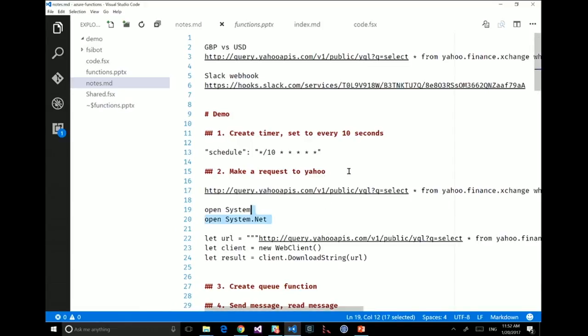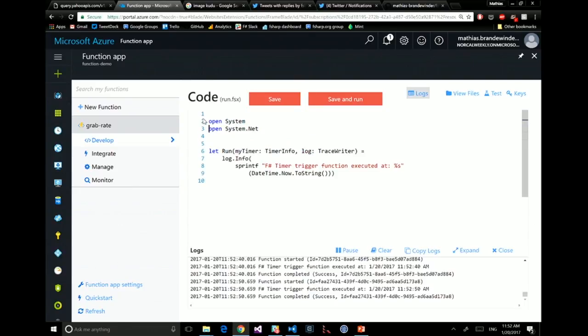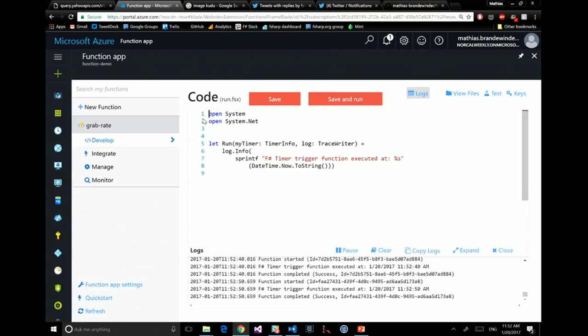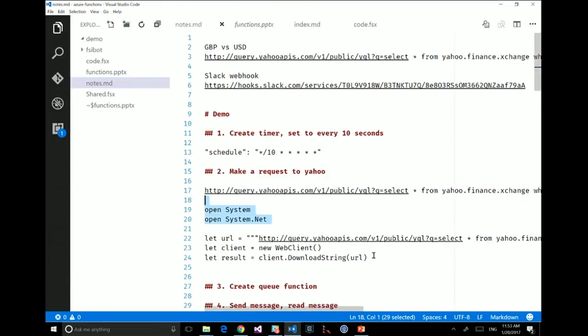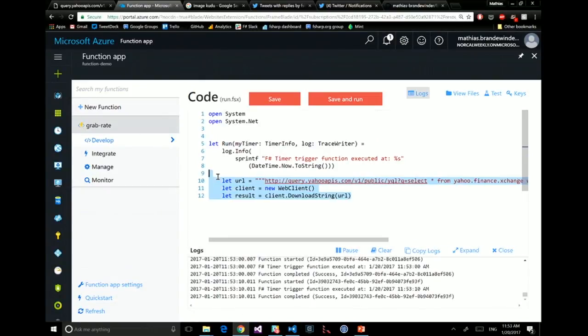First I'm going to grab this and paste it in my function. So instead of just open system, now I'm going to use web client, so I'm going to open system.net. The second thing I'm going to do is call the URL I just hit, so I'm going to copy this and put it back in the function here. What I'm doing is saying here's a URL, that's the Yahoo thing. Create a web client and grab the string in the most unelegant way possible, and that's going to be the result I want.